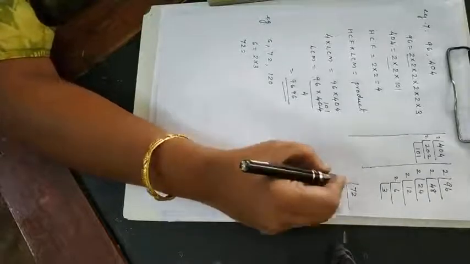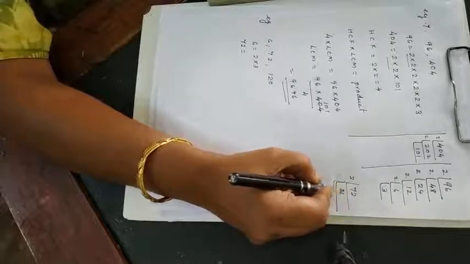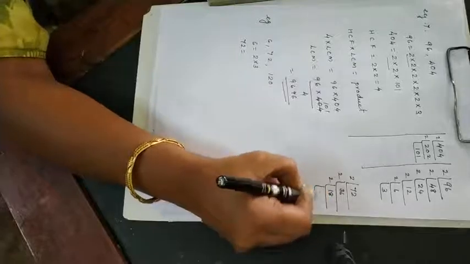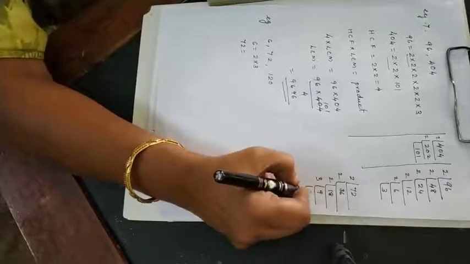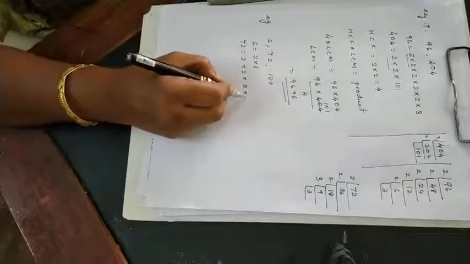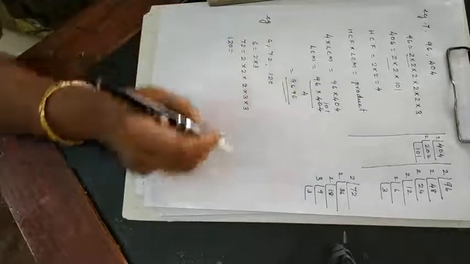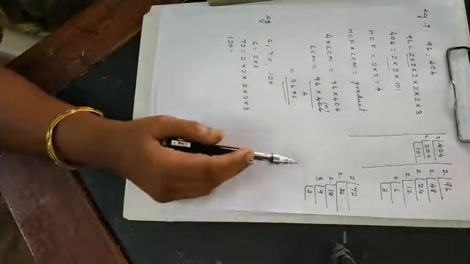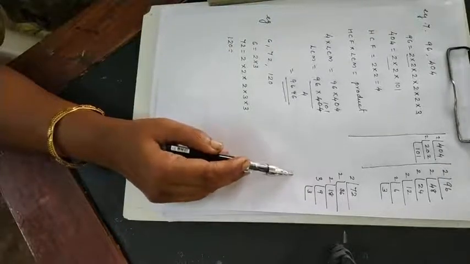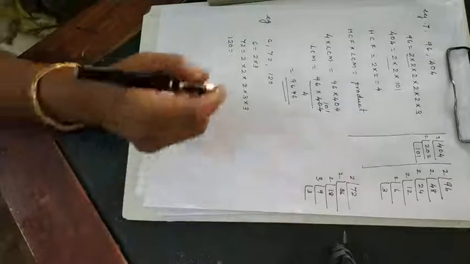So if you know that, that way also you can write. 72, 36, then 18, then 9. So 2 into 2 into 2 into 3 into 3. Then another one is 120. Here 120 you can write as 12 into 10. 12 you can put as 2 into 2 into 3. Then 10 is 2 into 5. That way also you can do.